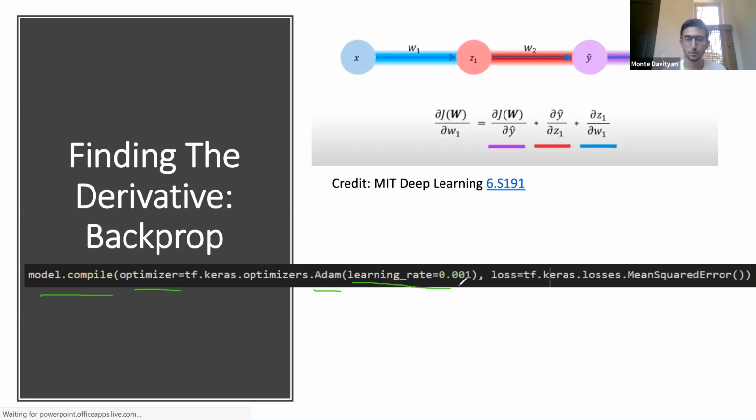We'll set our learning rate equal to 0.01. This learning rate is our alpha, remember, so this is by how much our weights are going to move. Finally, we also initialize our loss, which depends on the task that we want. For this example, we're just using mean squared error, but it depends on the task.